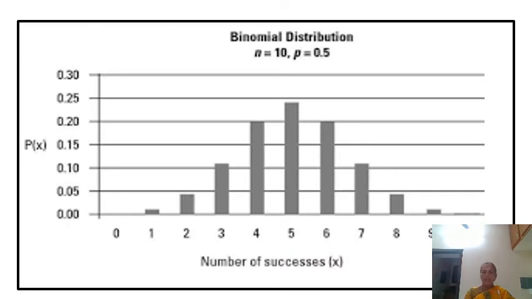In this example, we are taking n equal to 10, p equal to 0.5. On the x-axis we are taking the number of successes, and on the y-axis we are taking P of x value. The maximum probability occurs when x takes the value 5. So, x equal to 5 is the mode value of this distribution. Based on this mode value, we compare how the values are distributed in the function.